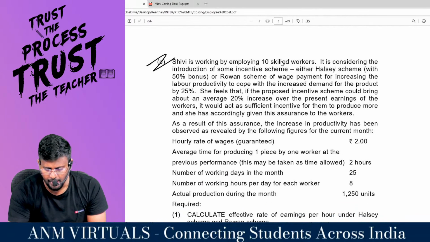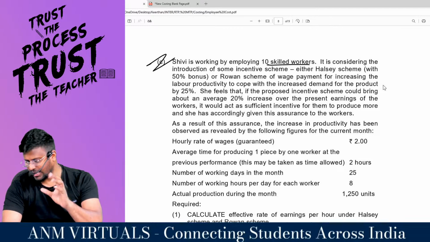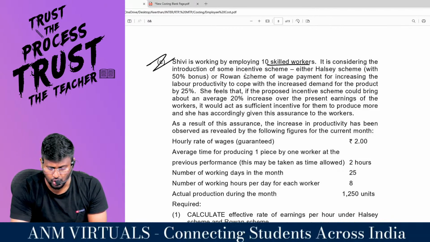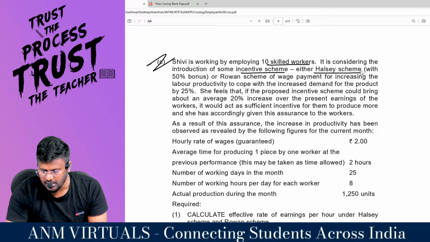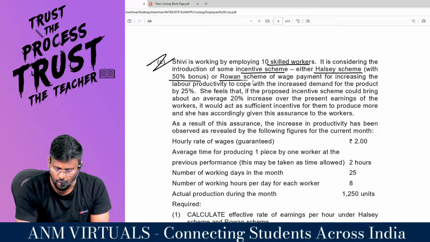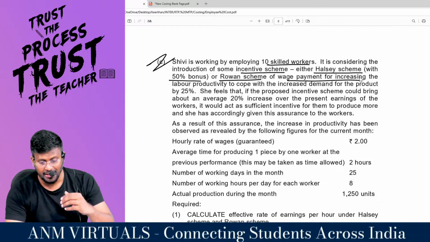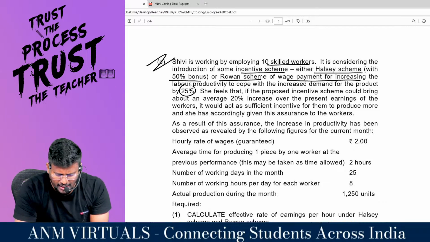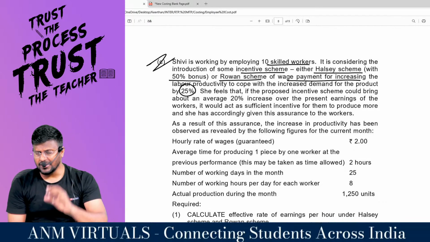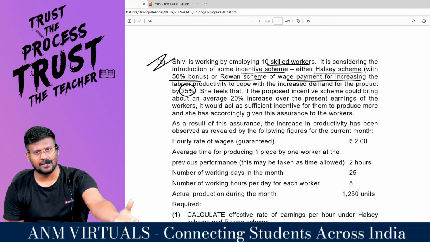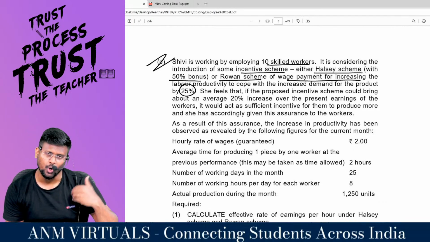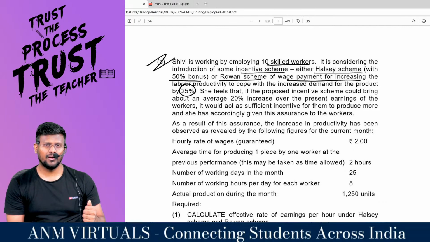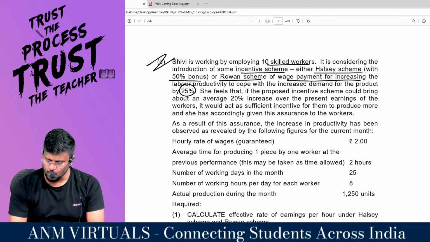Shiv is working by employing 10 skilled workers. So there are 10 people. It is considering the introduction of some incentive plan, either Halsey scheme with 50% bonus or Rowan scheme of wage payment, for increasing the labor productivity to cope with the increased demand of the product by 25%. That means now there is a good demand in the market. So we are supposed to produce more units. For that, the only option available is to motivate the employees.